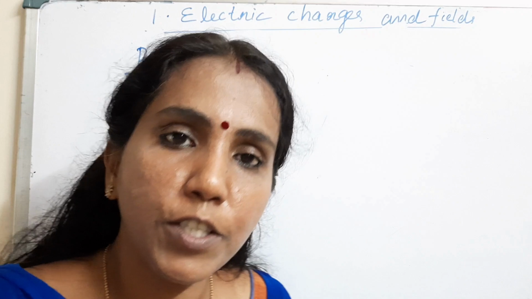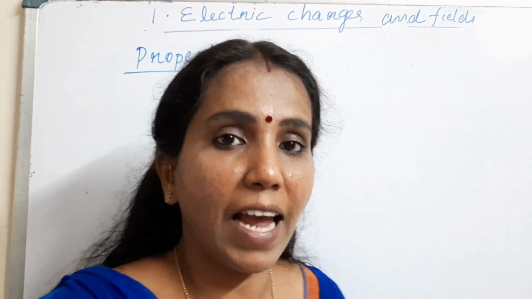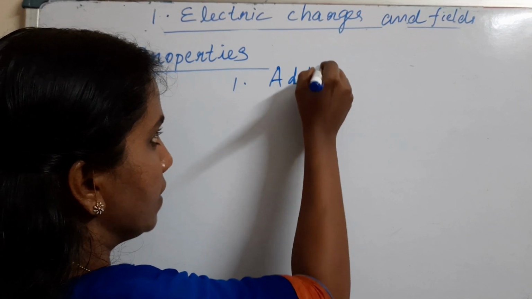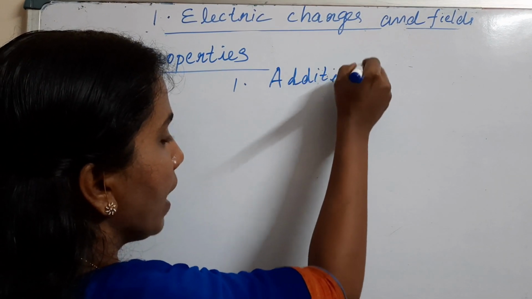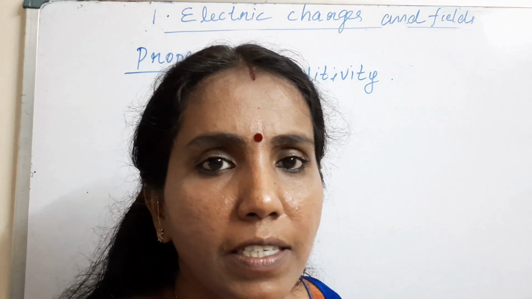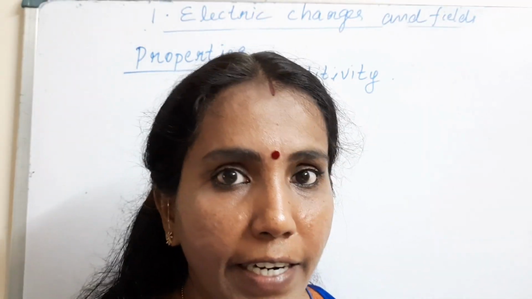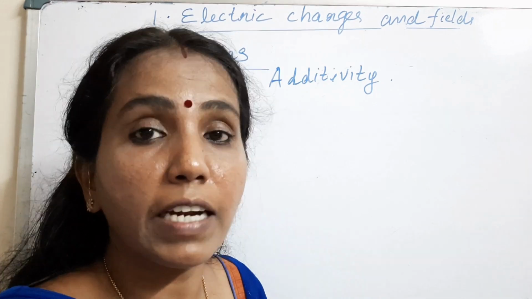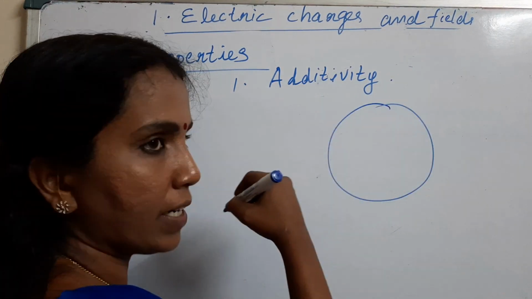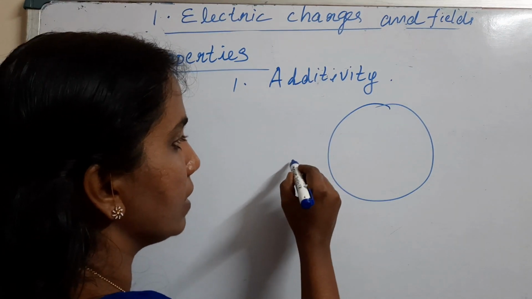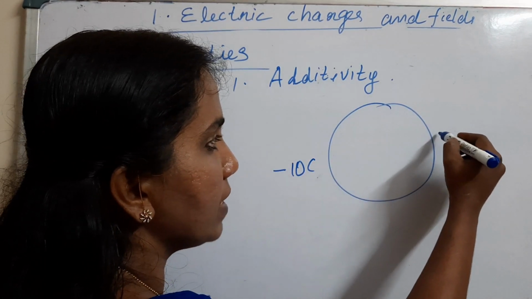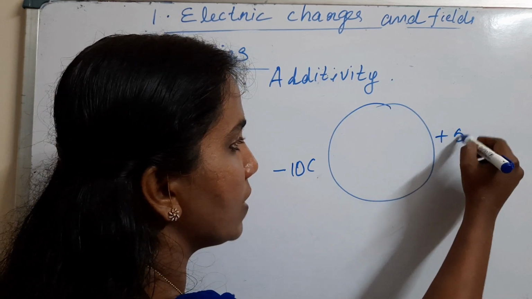So the first property of charges is additivity. What do you mean by additivity of charges? It is very simple. Charges can be added just like real numbers. For example, we take an object that on one side has negative 10 coulomb, and on the other side has a charge of plus 5 coulomb.